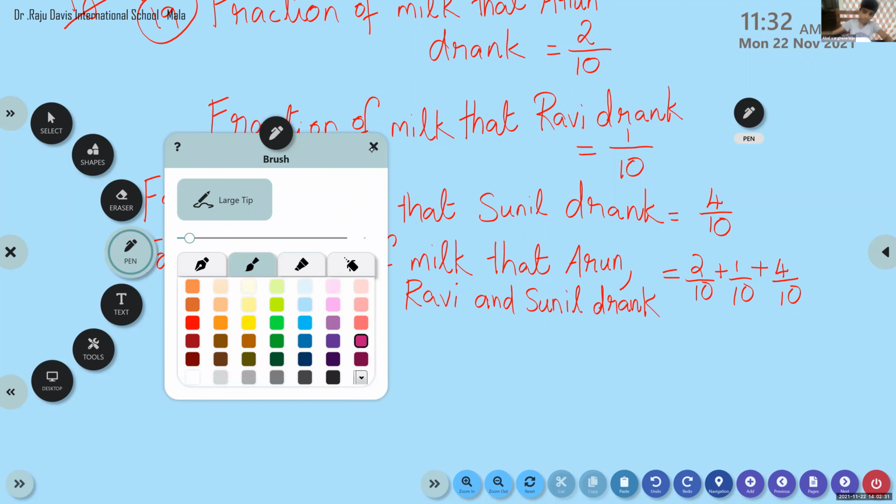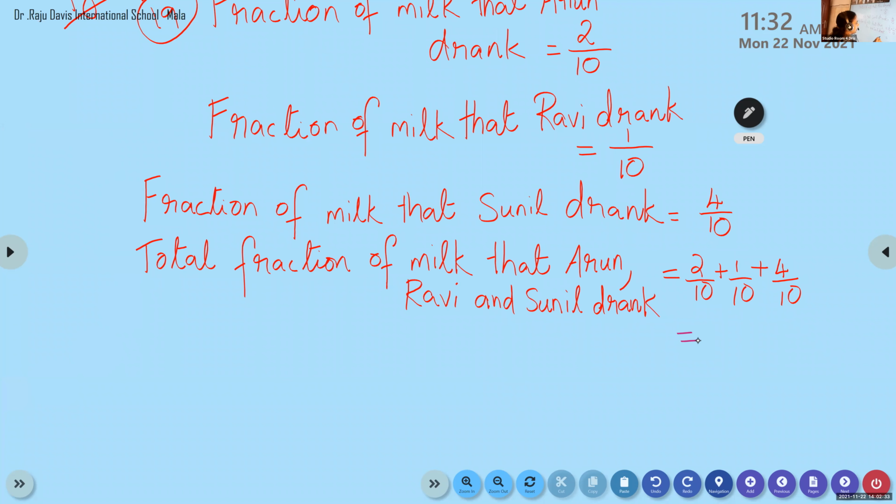Completed. Ma'am, 7 by 10. So children, here 2 plus 1 is 3, 3 plus 4 is 7. 7 by 10. Now children, the question is not over. We have to find out. Look at the last sentence of the question. 7 by 10. What fraction of the milk is left in the jug?